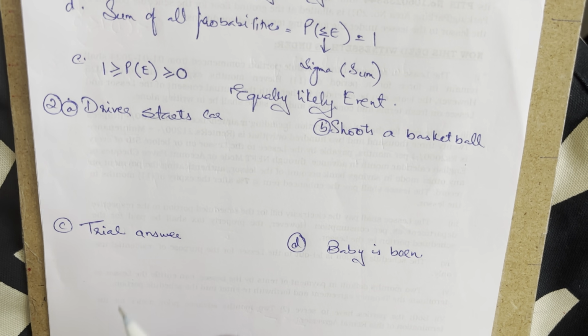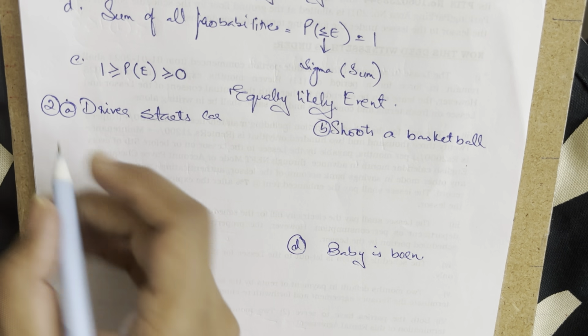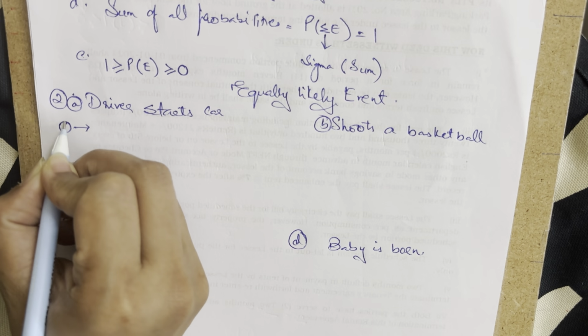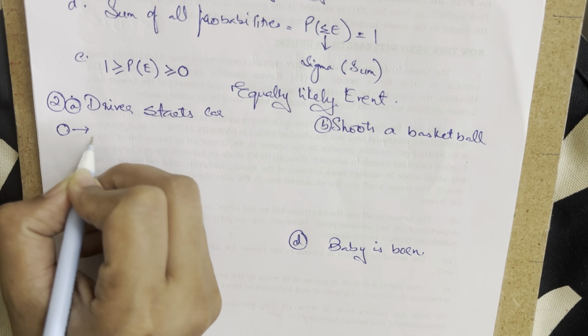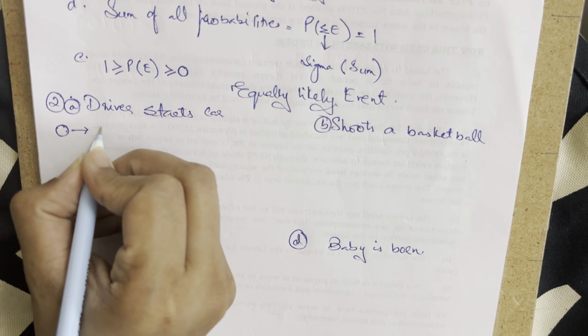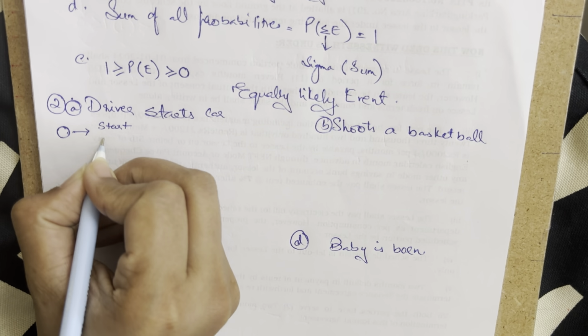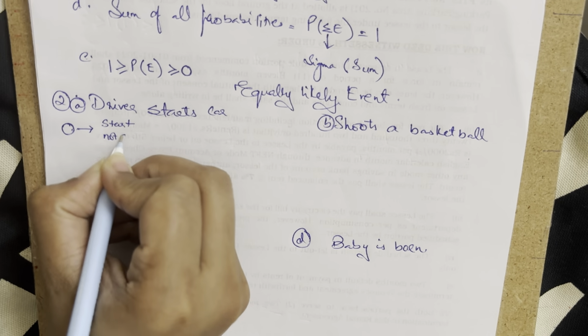If you do not know what kind of car it is, say there is a normal car that I am going to start. If it is a new car or a car in use, we can say there are two possible options: the car is going to start or it is not going to start. Either of them can happen.